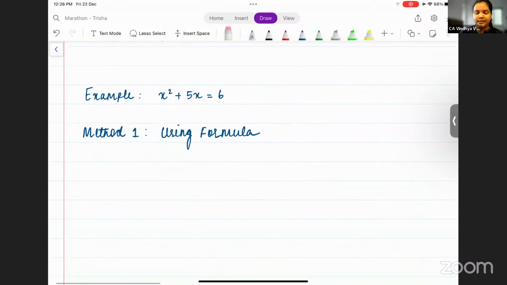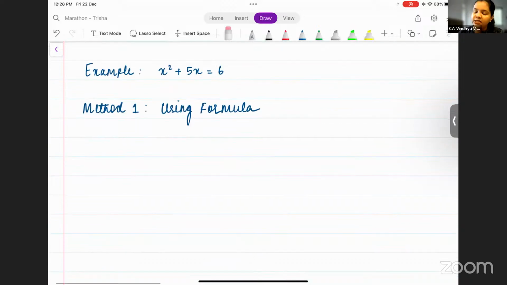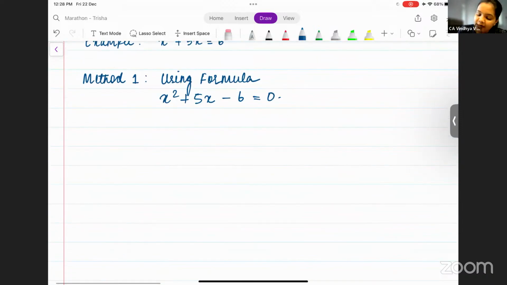Now, let us understand the formula using a question. X square plus 5x is equal to 6. Now tell me, can I take the value of a, b and c directly here? No, we cannot. Reason, because it's not in its general form. So what is its general form? X square plus 5x minus 6 is equal to 0. What is a here? 1. What is b? 5. And what is c? Minus 6.